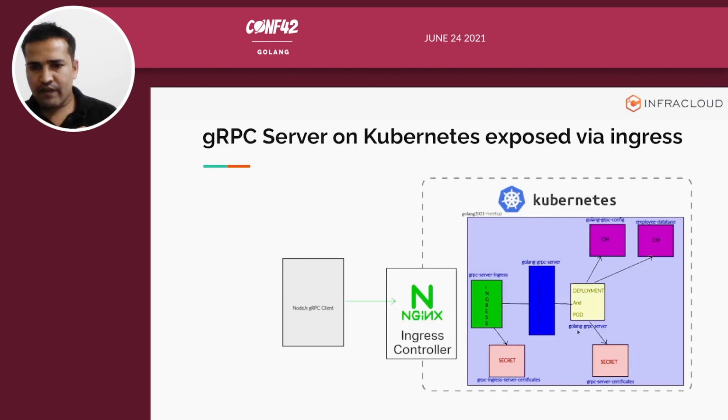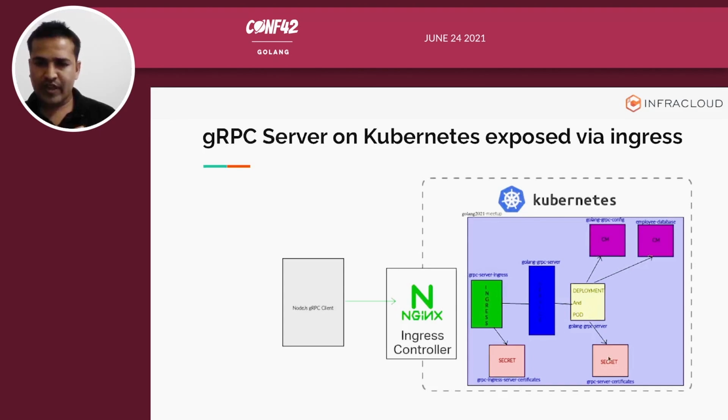And then I have a Golang gRPC server deployment and pod. This deployment and pod are using two config maps, Golang gRPC config and employee database. The employee database is just containing JSON. I will show you the exact content of it when I walk you through the demo.